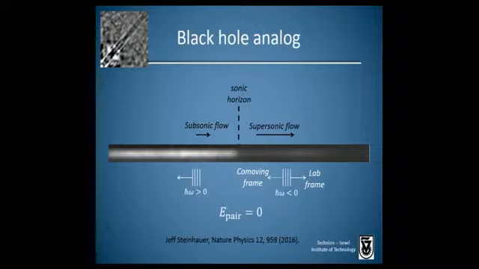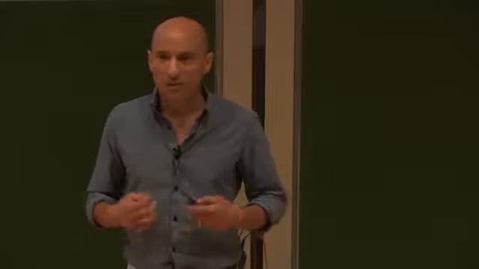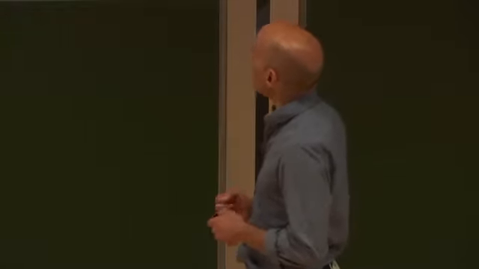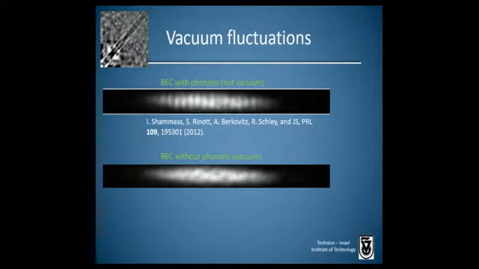So again, we could have a pair of these phonons with zero total energy, and we would like for these pairs to be created by the vacuum fluctuations. So let's think about what the vacuum fluctuations are in a Bose-Einstein condensate. Here's a picture of a Bose-Einstein condensate with phonons. These lines, this wave, are phonons. So this is not vacuum, because when we say vacuum in this context, we're referring to phonon vacuum.